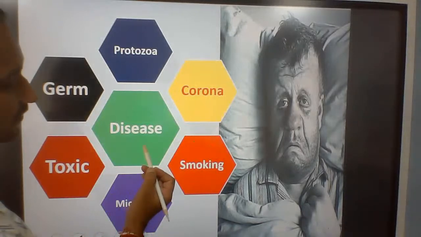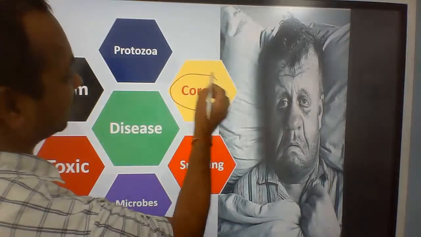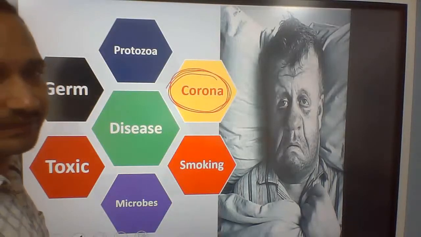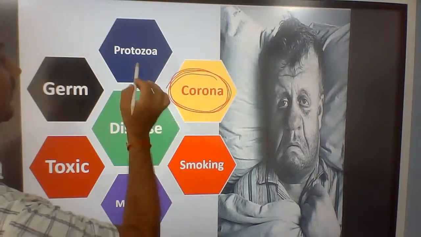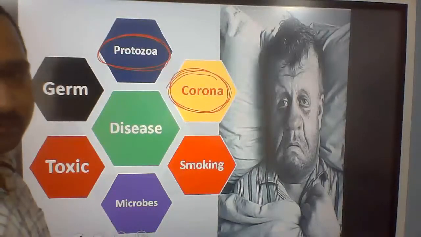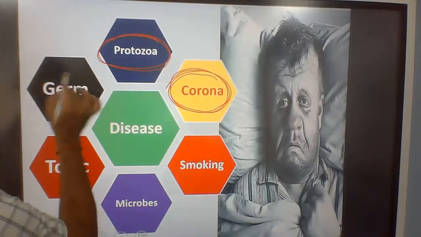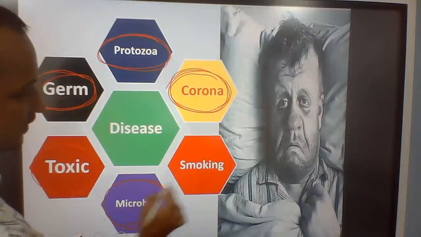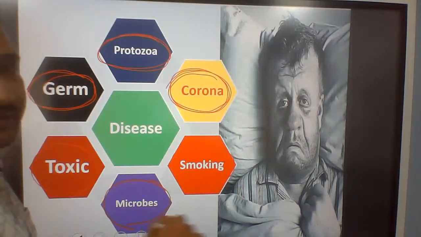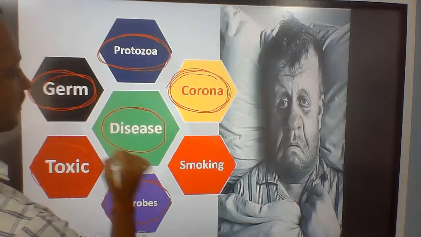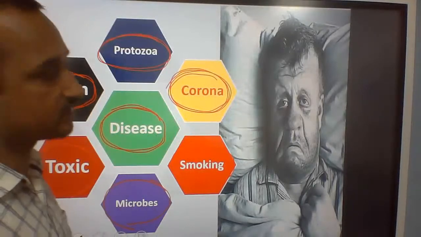The disease may be very common nowadays, like corona, a highly contagious disease. Or the person may be suffering from some protozoan disease, maybe because of some germs, some toxic material, some microbes, smoking or something else that may cause a very important problem, which is called disease.